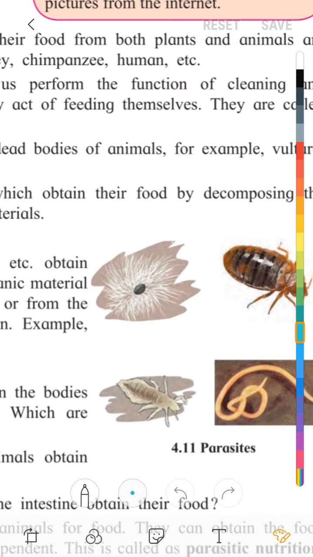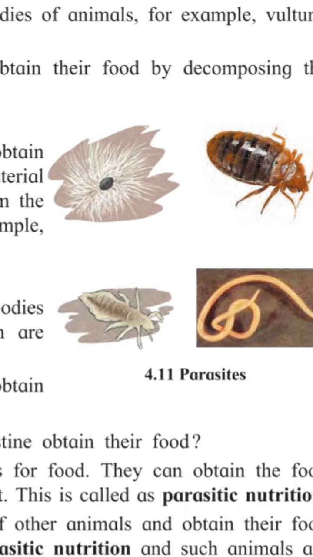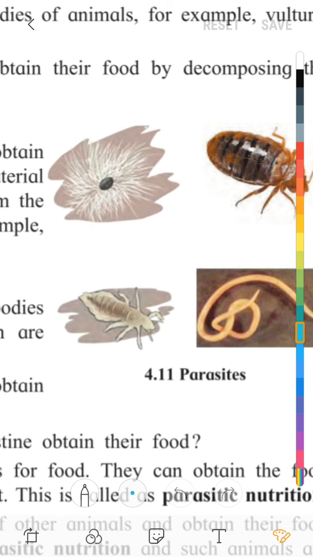Then here we can see downside, parasites are there, worms and lice. This is parasitic nutrition. Some animals depend upon other animals for food. They can obtain the food only from animals on whom they are dependent. This is called parasitic nutrition. They depend on others. In this, there are two types, ectoparasitic nutrition and endoparasitic nutrition.